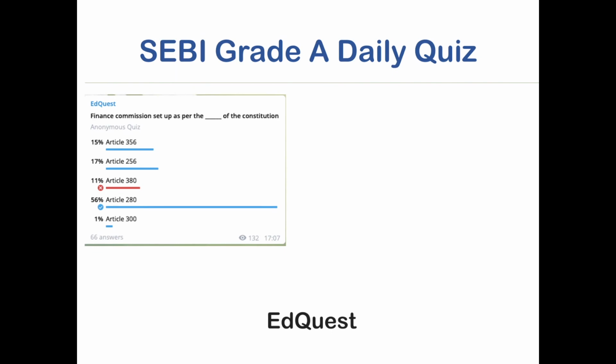The next question is: Finance Commission is set up as per the dash of the Constitution. So you had to guess the article. The article is 280. Mug up this article because this is one of the most important articles and it is asked quite often as well. Then there is another important article, which is article 356. Article 356 is regarding president's rule in a state. It is also called a state emergency.